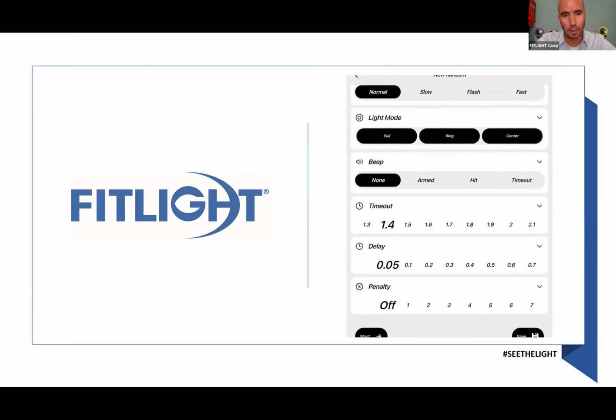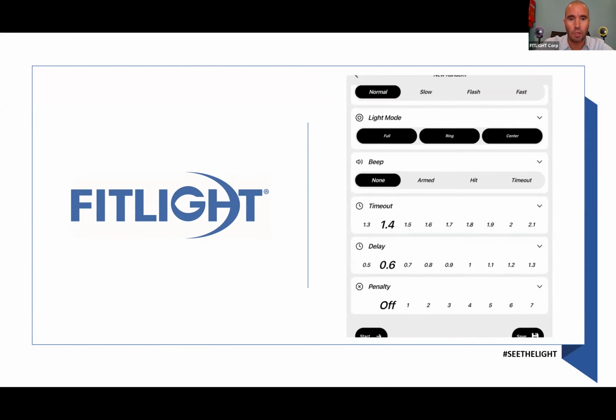But if you do want a delay, for example, if you have lights in front of you on a wall, but you have to run back to a certain point, when you're running back, you're not looking at the lights, and it's not really fair because when the light goes on and you don't see it, you can't deactivate it. So you might want to give yourself a little bit more time in between lights, and then you can set a delay.